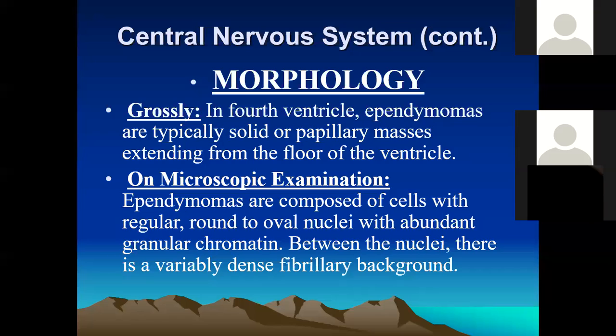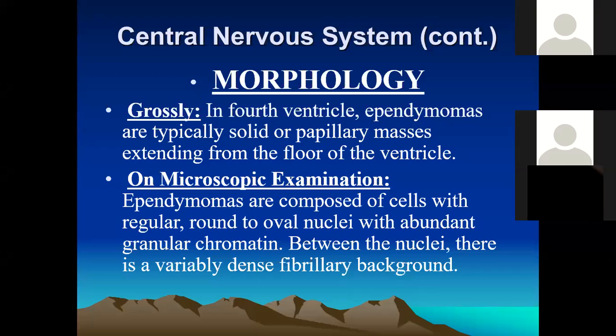Ependymomas typically appear as solid or peppery masses, extending from the floor of the ventricles.